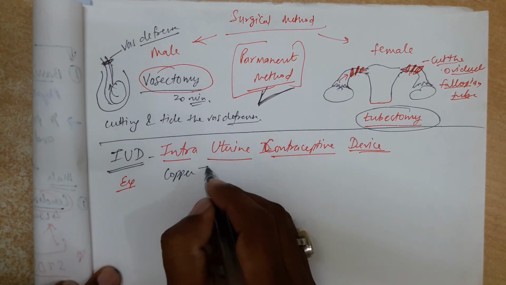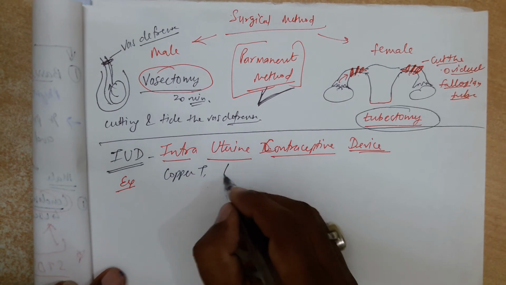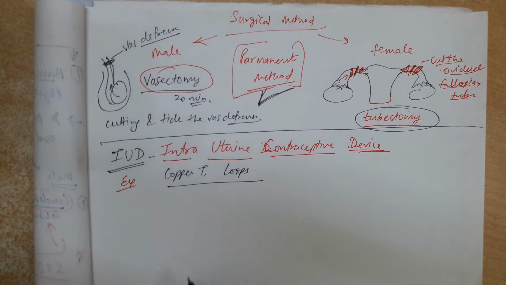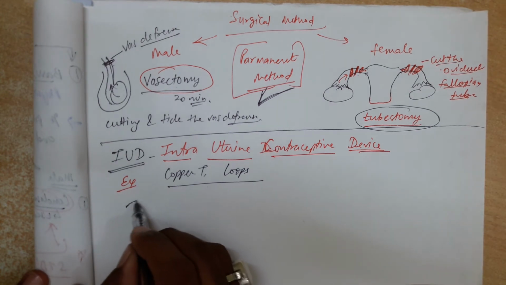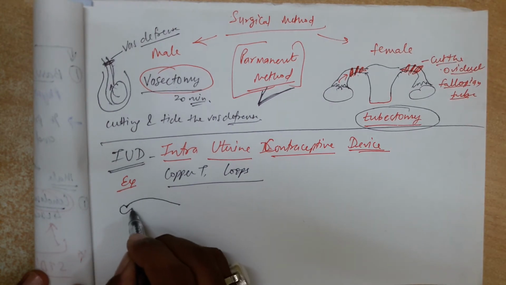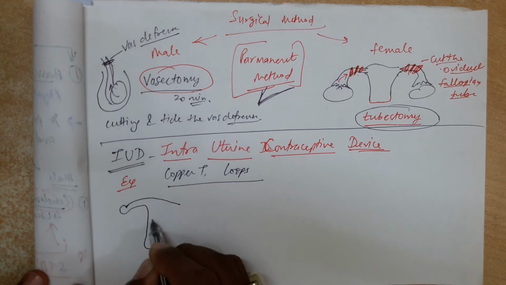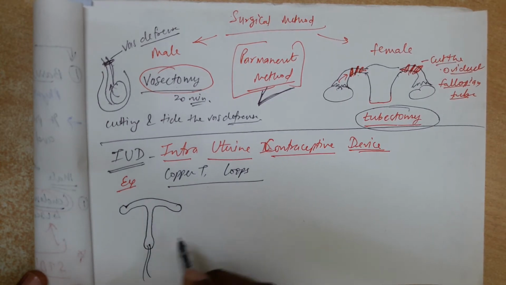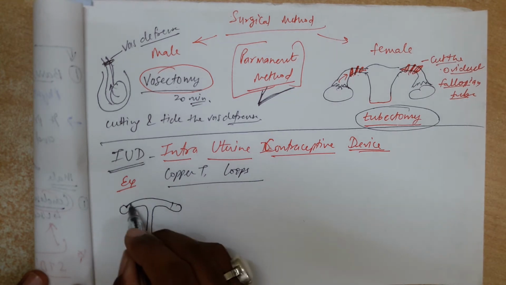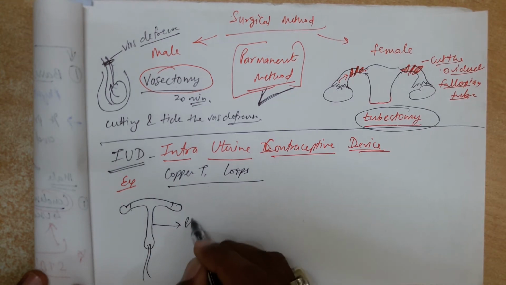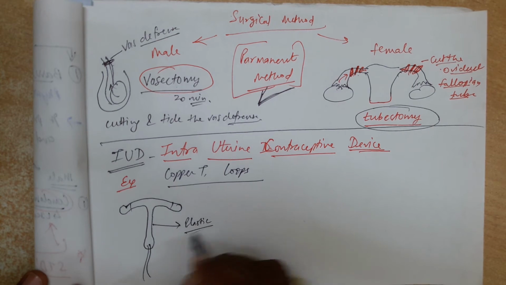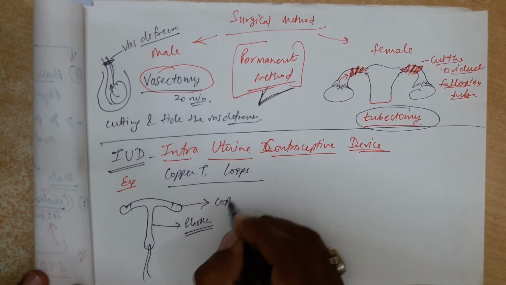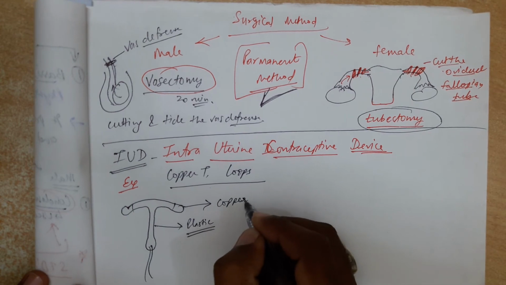The example is copper T or loops. Okay, what is that basically? In earlier times this kind of structure, this is the structure. This whole part is made of a special kind of plastic, but the end part contains copper. Okay, why?